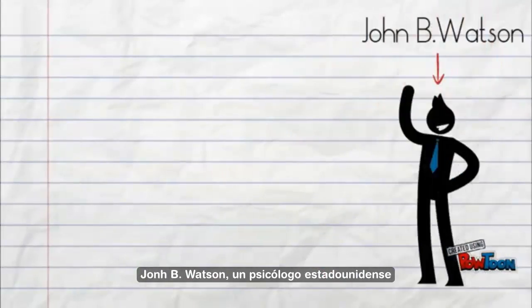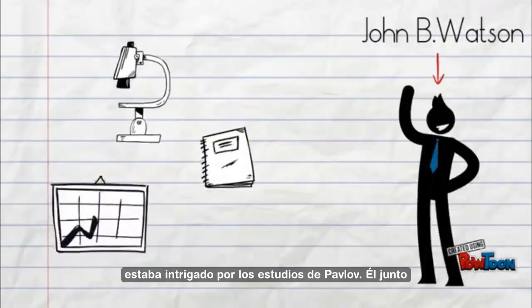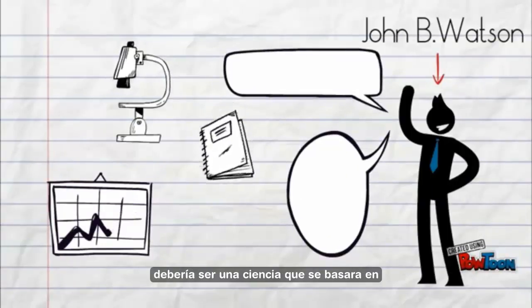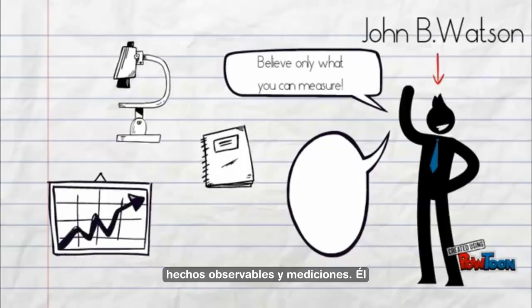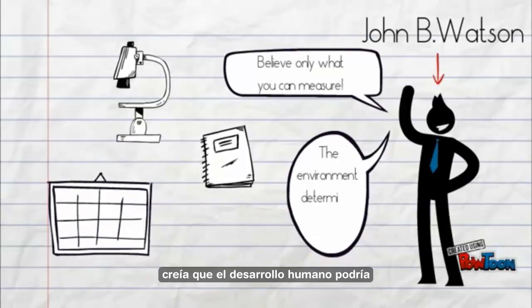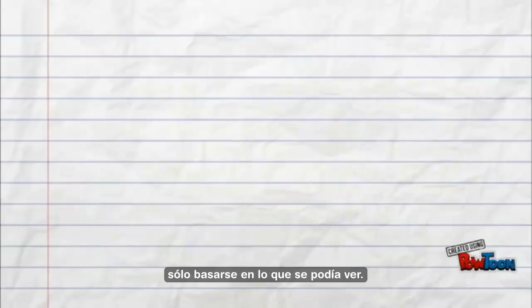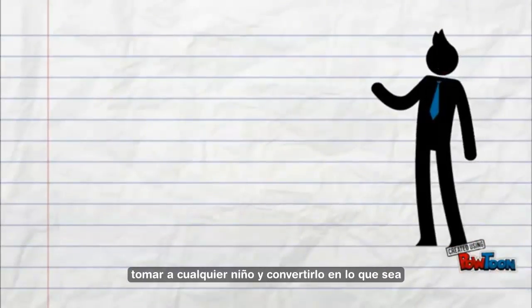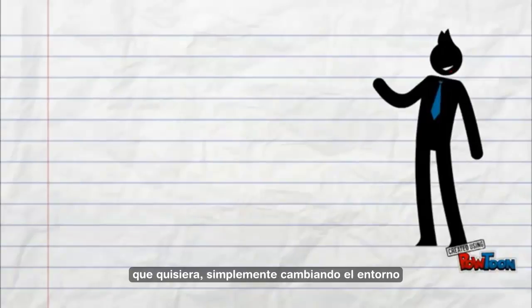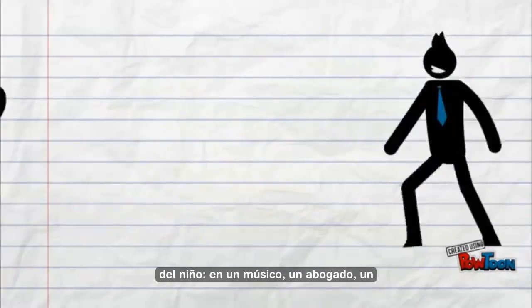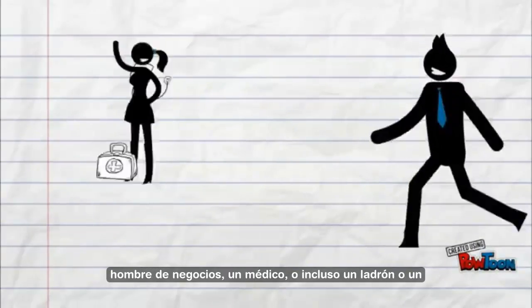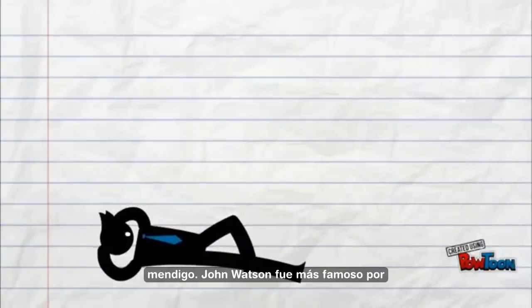John B. Watson, an American psychologist, was intrigued by Pavlov's studies. He, along with many other behavioralists in the 20th century, believed that psychology should be a science, that is, based on facts and observable measurements. He believed that human development could only be based on what one could see. Watson was famous for saying he could take any child and turn him into anyone he wanted, just by changing the child's environment. A musician, a lawyer, a businessman, a doctor, even a thief or a beggar.